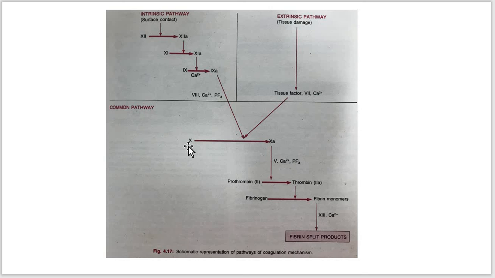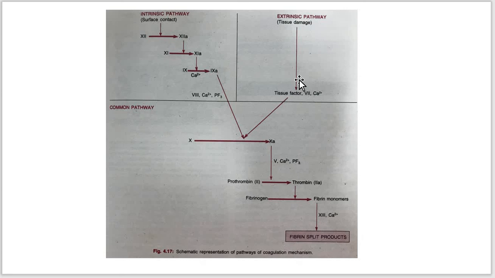Now we can come to the common pathway. The common pathway begins where both the intrinsic and extrinsic pathways converge to activated factor 10. Factor 10 forms a complex with factor 5A and platelet factor 3. In the presence of calcium ions, you can see factor 5, calcium ions and platelet factor 3.